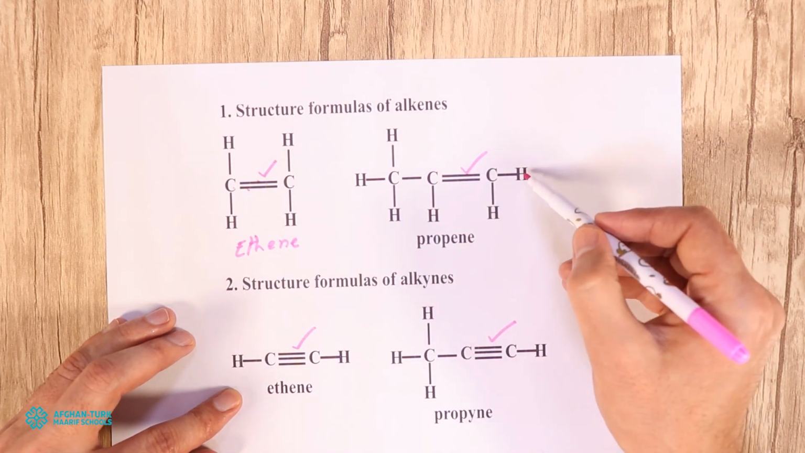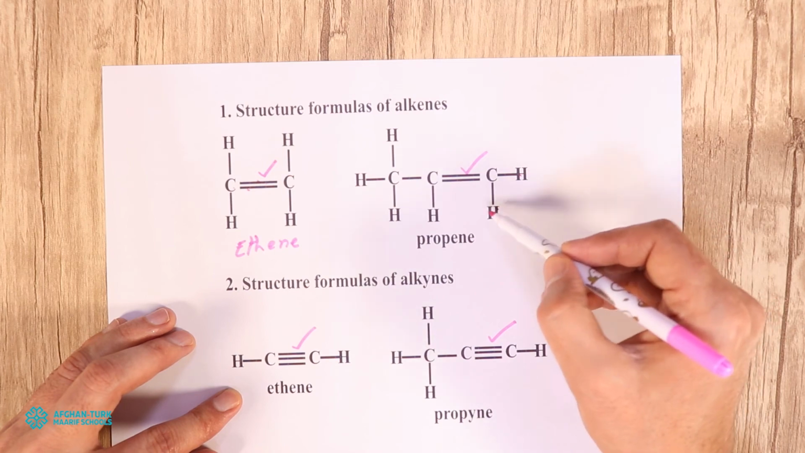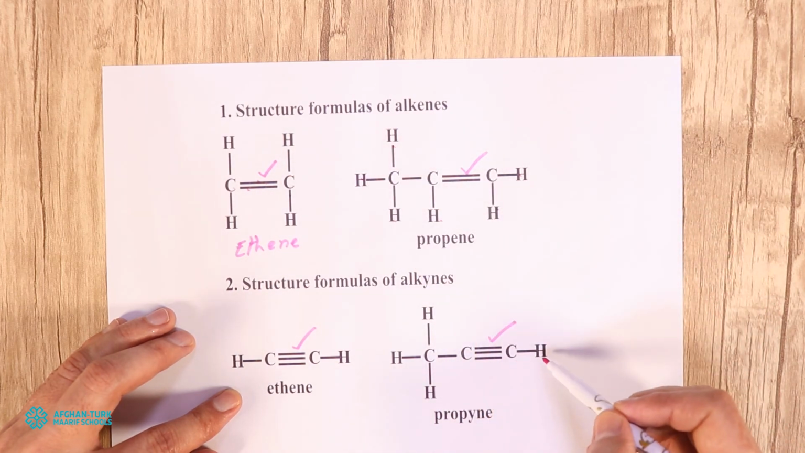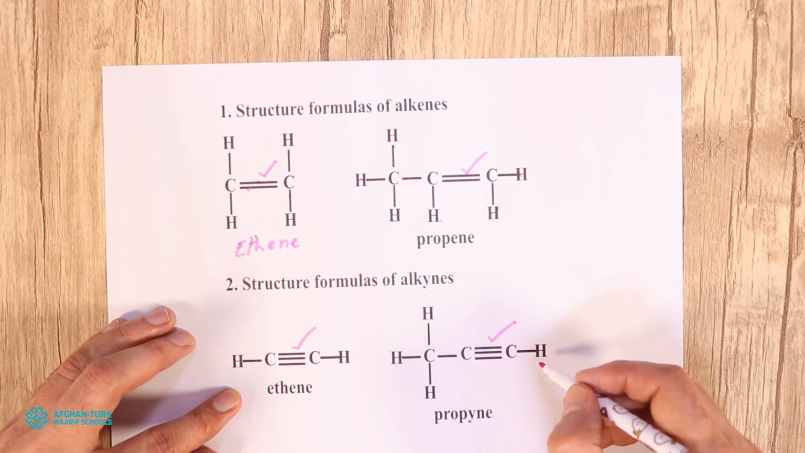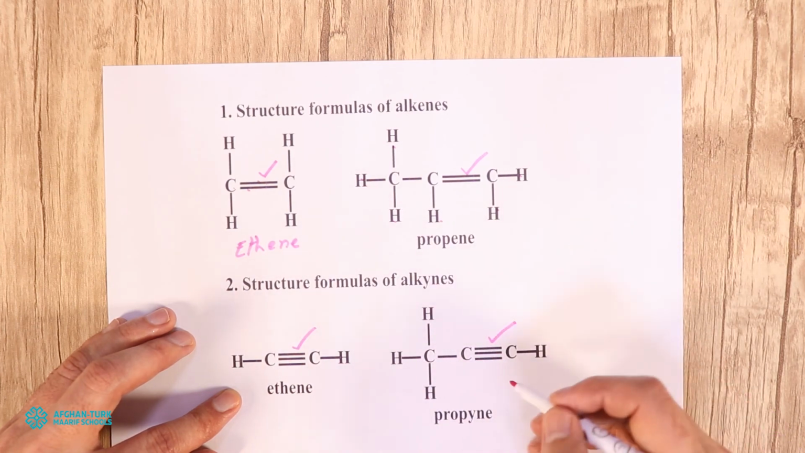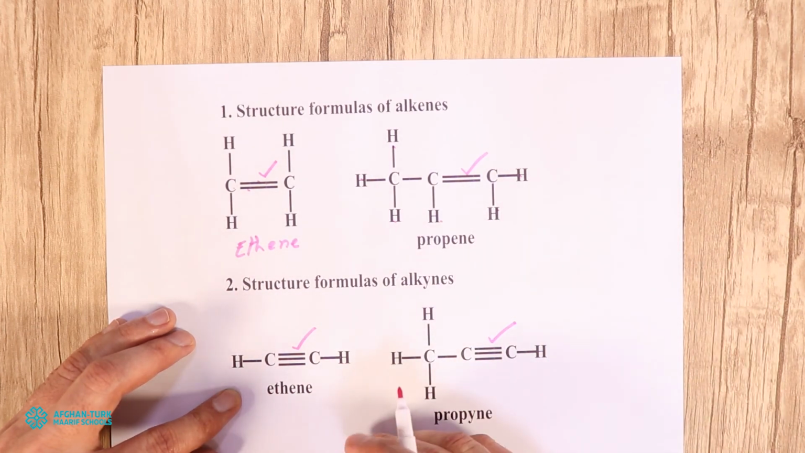You can also count the number of hydrogen atoms here: 1, 2, 3, 4, 5, 6. Here you have 6 hydrogens and here you have 4 hydrogens. There are 2 fewer hydrogen atoms.